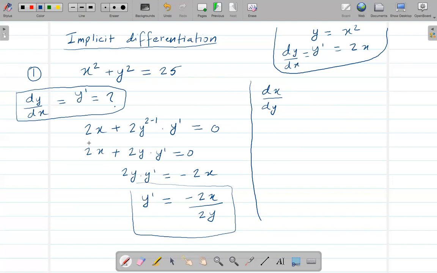Now, when I'm finding the derivative of x in terms of y, in this case, I could even write it like this, x prime. Then take the derivative of this whole thing, which is 2x times x prime.